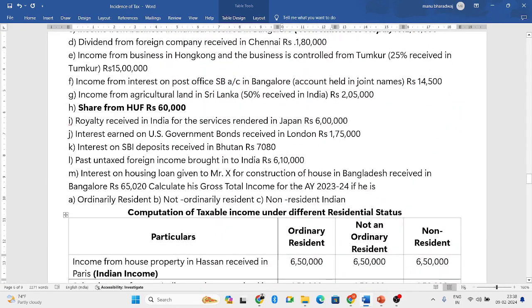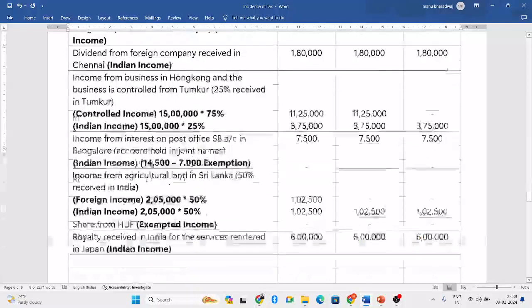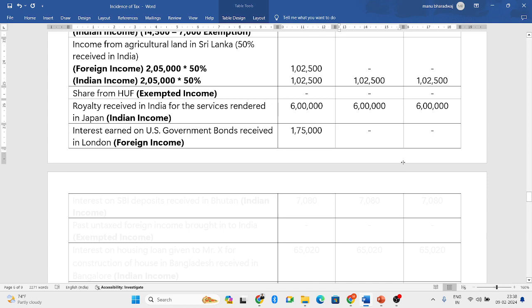Next, interest earned on US government bonds but received in London. So arising aspect is in US but receiving aspect is in London, both of which are outside India. When both the aspects are outside India, it is considered as foreign income. But here the income is from other sources. When the foreign income is received from other sources, only the ordinary resident will be taxed. So 1,75,000, only ordinary resident will be taxed because it is a foreign income from other sources.